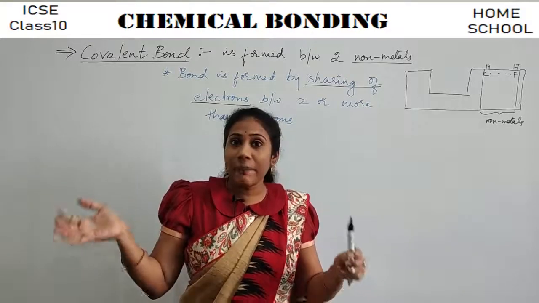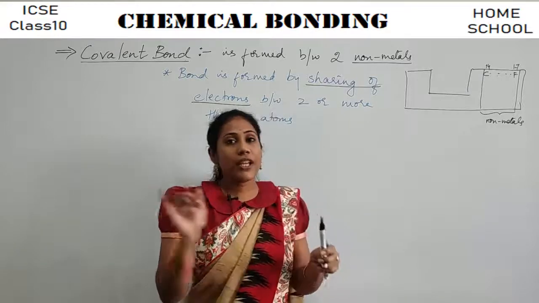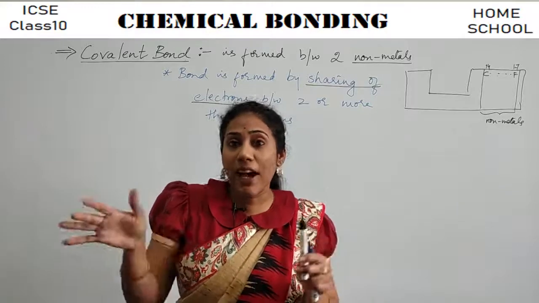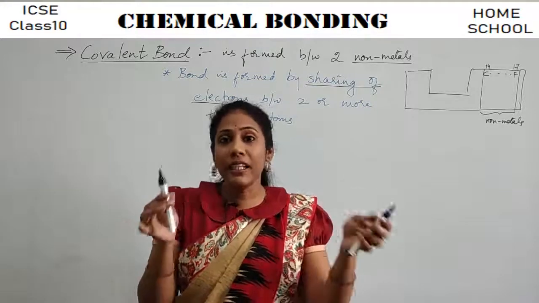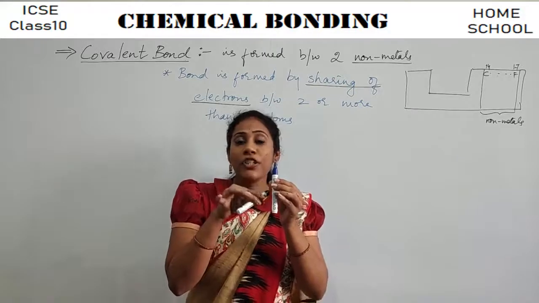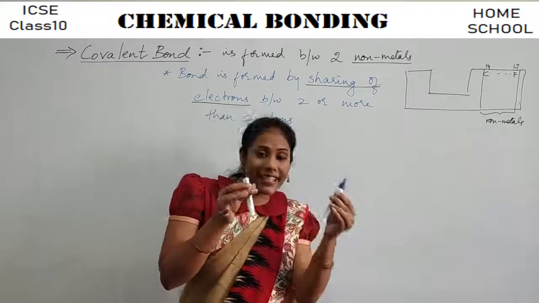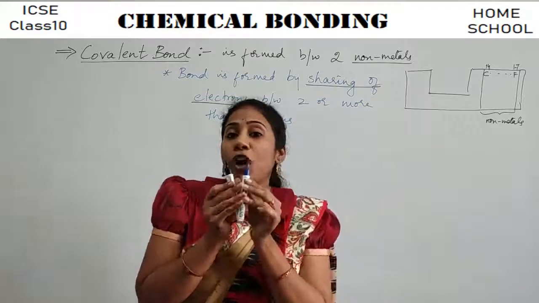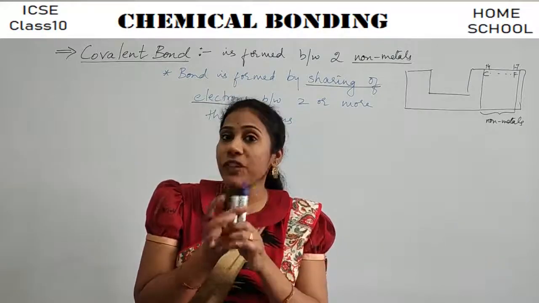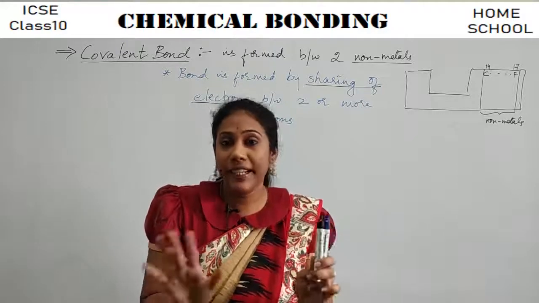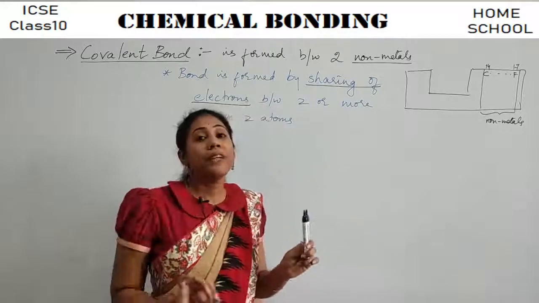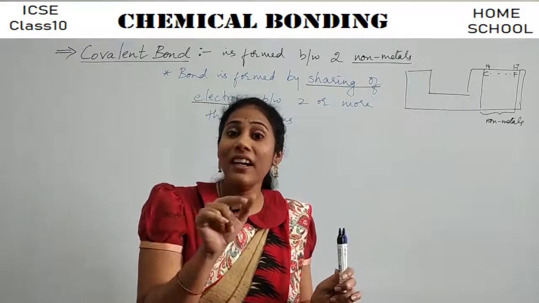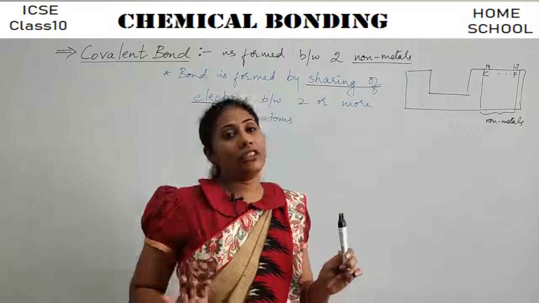For this, the metals are losing electrons. Just for this, the non-metals are gaining electrons. So that's how when a metal and a non-metal come closer together, the metal loses electrons to gain stability, and the non-metal takes that electron to get stability. So both of them stay together and form a new compound which we call an ionic compound, right? In a similar way here, just to get the stability, the atoms are sharing their electrons.